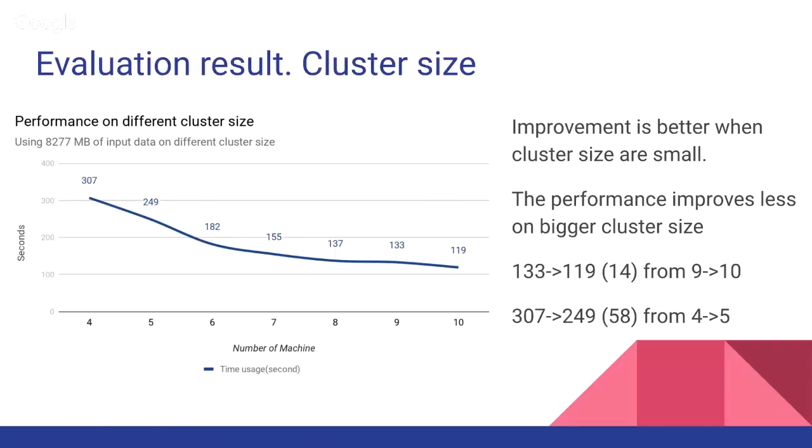The first one is the cluster size and the performance on different cluster sizes. From the graph, we can see the improvement is better when the cluster size is small. From 4 to 5, we can see a 58-second performance improvement at first. But from cluster size 9 to 10, we only see 14 seconds of performance improvement.